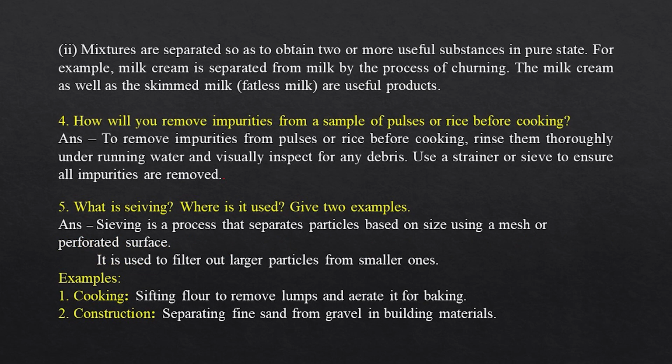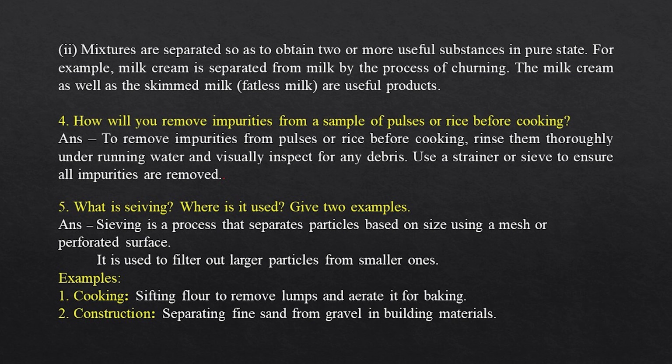2. Mixtures are separated so as to obtain 2 or more useful substances in pure state. For example, milk cream is separated from milk by the process of churning. The milk cream as well as the skimmed milk, fatless milk, are useful products.